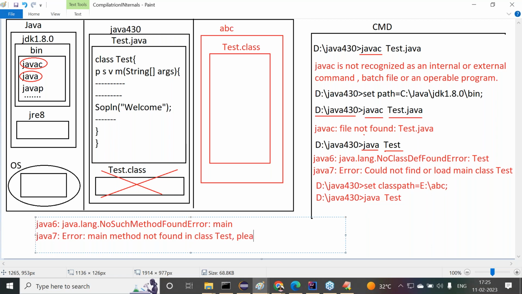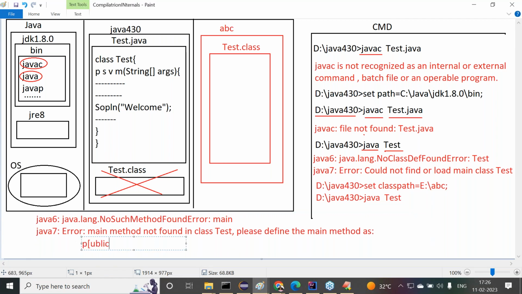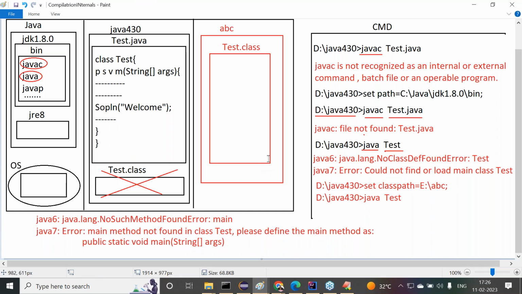Please define the main method as public static void main(String[] args). From Java 7 version, we are getting this message: Main method not found in class Test, please define the main method as public static void main string array args. These are the details we are getting clearly. All of you are following or not?